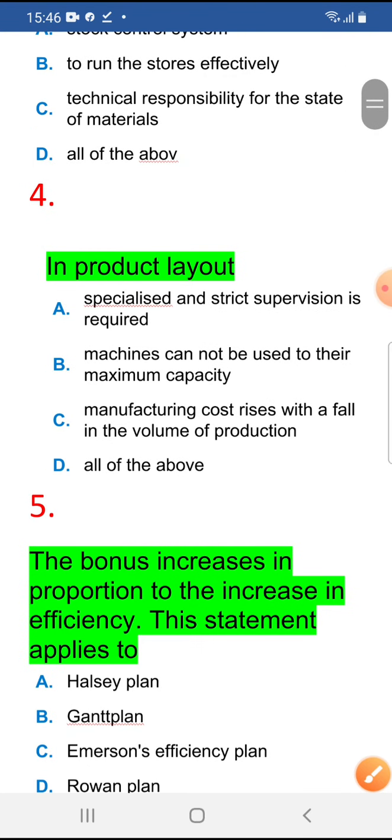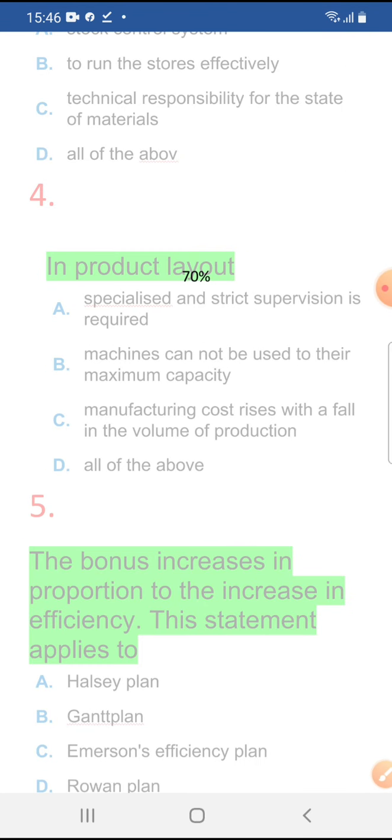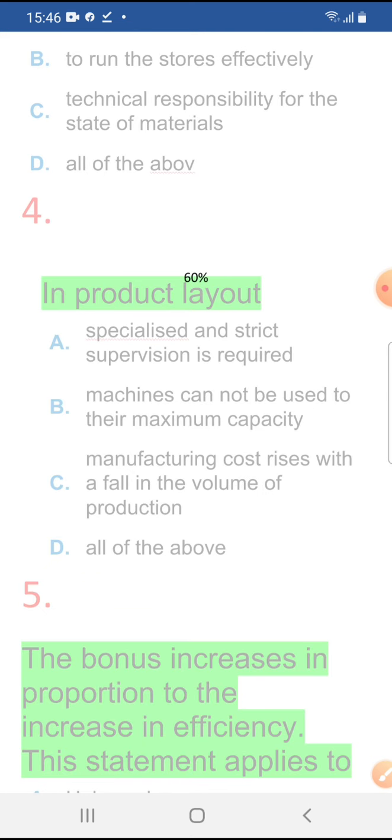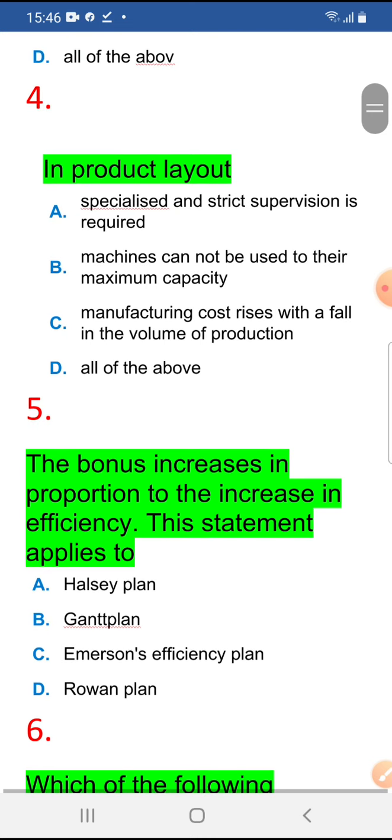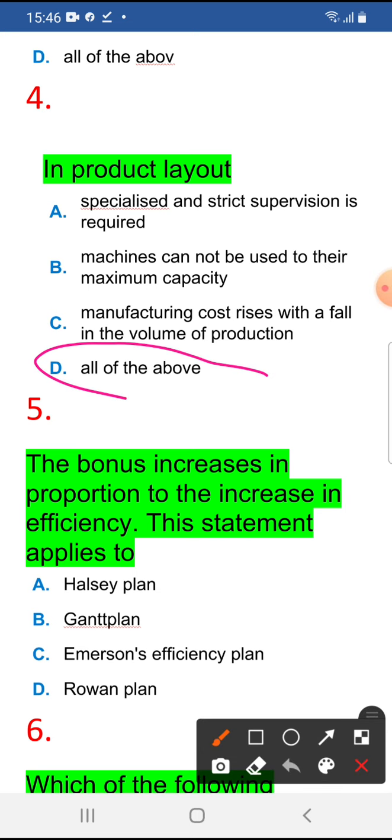In product layout, what is being asked? Specialized and strict supervision is required. Machines cannot be used to their maximum capacity. Manufacturing rate rises with a fall in the volume of production. All of the above. So this is also all of the above.